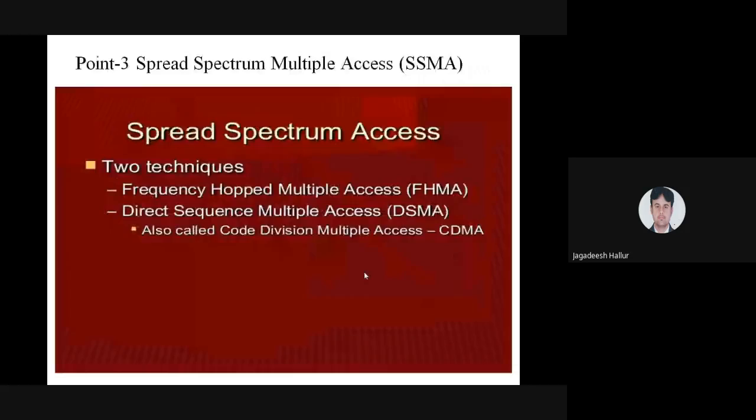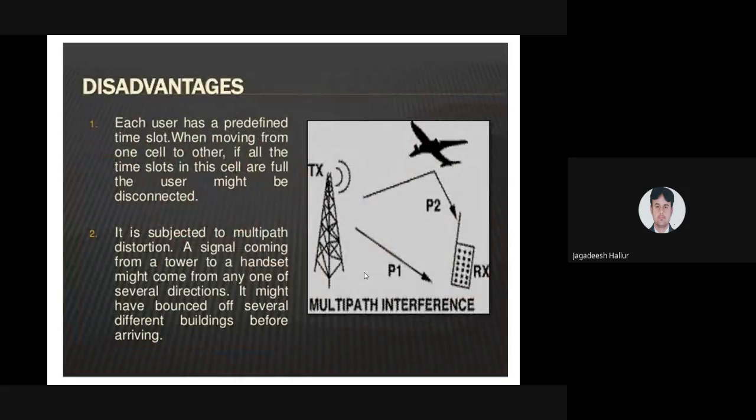Okay, point number 2 is what we have seen. Point number 1 is frequency division multiple access, and point number 2 is time division multiple access. What is the difference between FDMA and TDMA? In FDMA, you have to divide a frequency band. In TDMA, you have to divide the time.